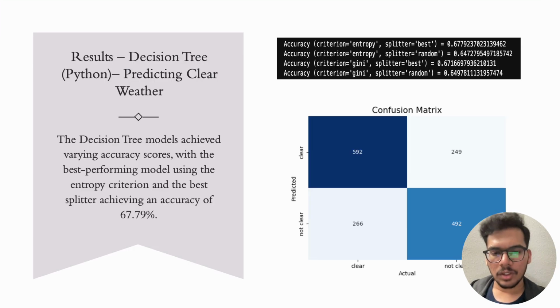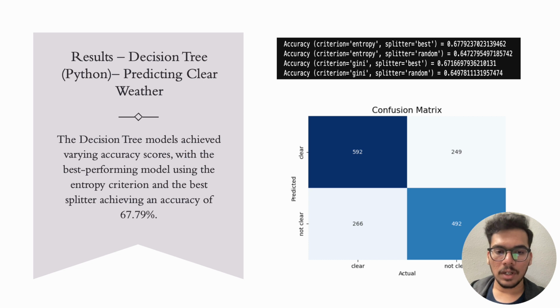Now, coming to the decision tree part of this study, decision trees are popular supervised learning algorithms which are used for both classification and regression tasks. They recursively partition the data into smaller regions based on the feature values, ultimately resulting in a tree like structure. Decision tree requires labeled data for training. This study uses decision tree by tuning its parameters to predict the clear weather.